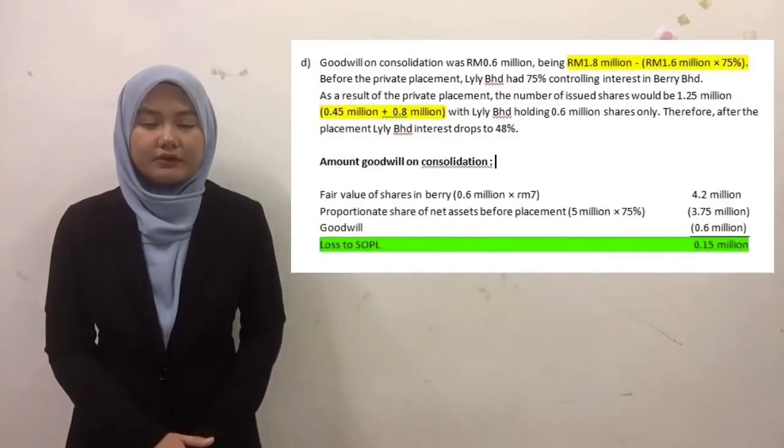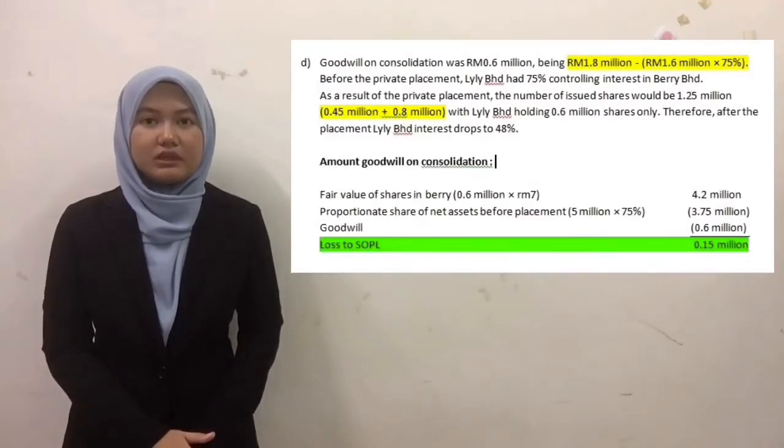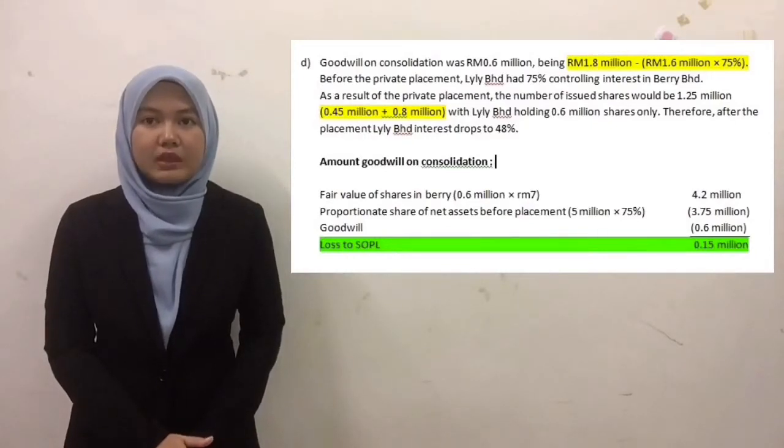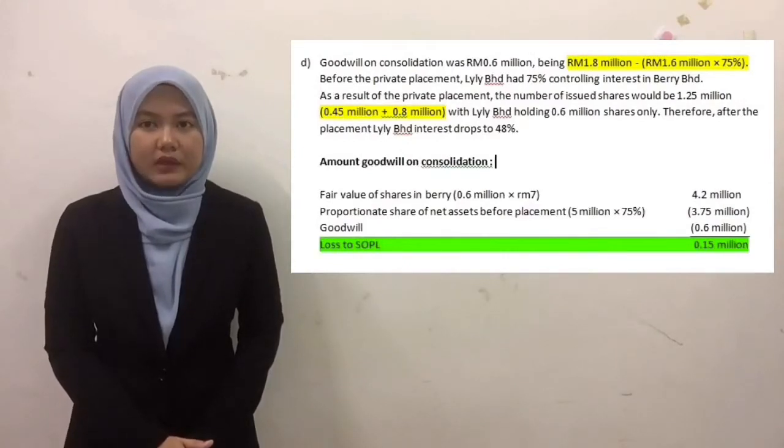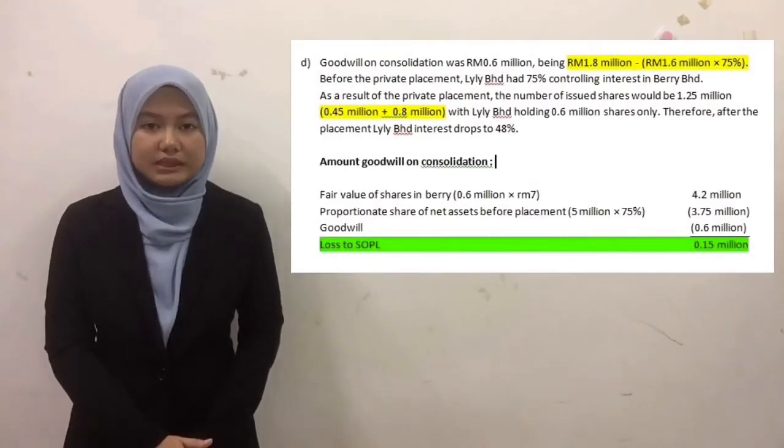As a result of the private placement, the number of issued shares would be 1.25 million, which is 450,000 plus 800,000, with Lily Berhad holding 600,000 shares only. Therefore, after the placement, Lily Berhad's interest drops to 48%.